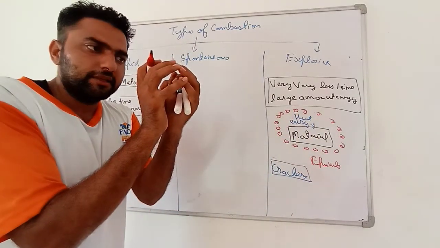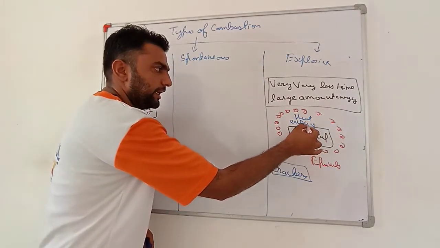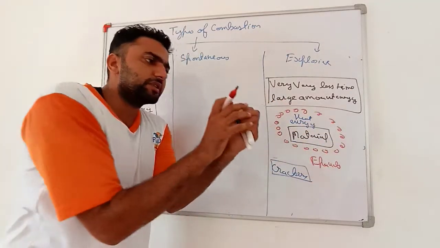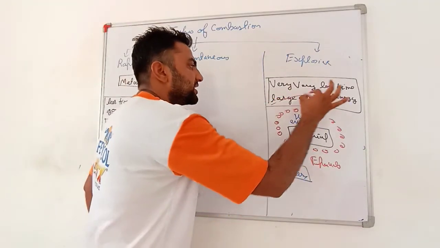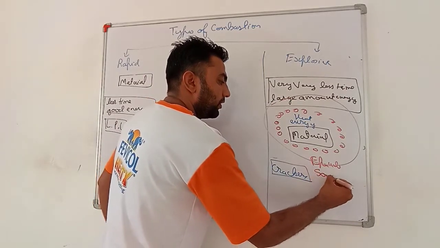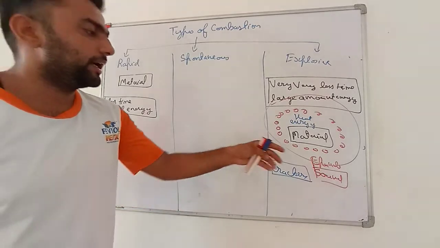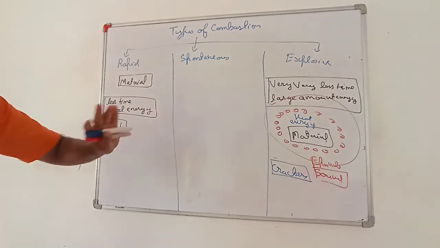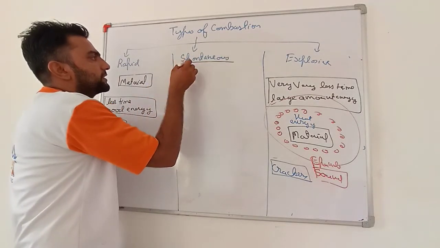Here this combustion is taking place, heat is produced all of a sudden, and all these gas particles get a lot of heat. What happens is the expansion of air, and this gas expands all of a sudden a lot, producing a huge sound. Very important, very high sound is produced in explosive combustion, whereas in rapid combustion no sound is produced.